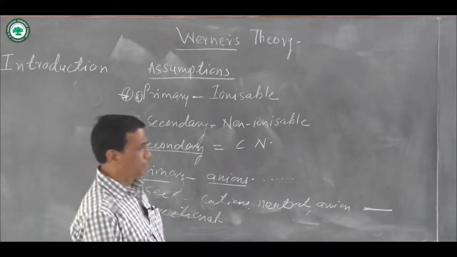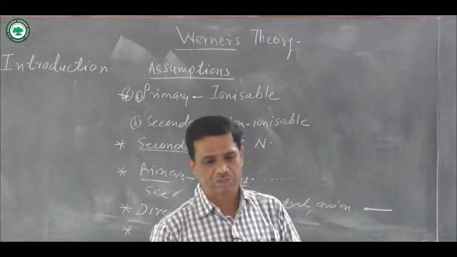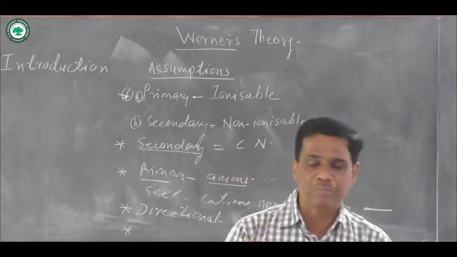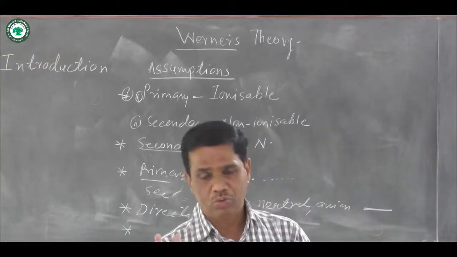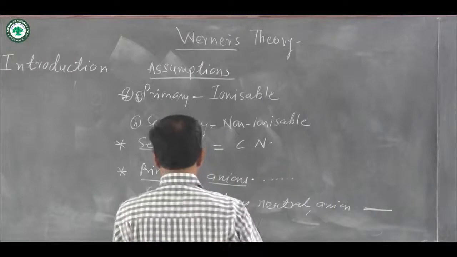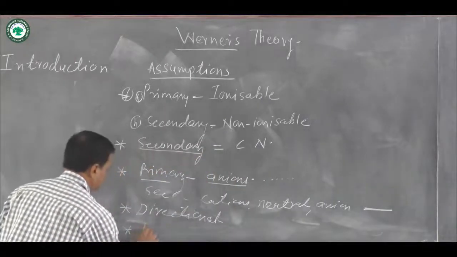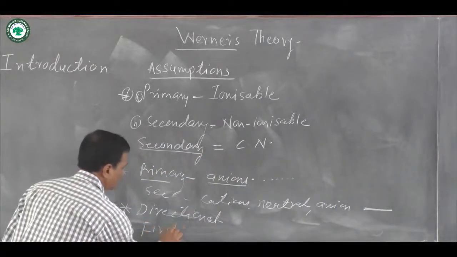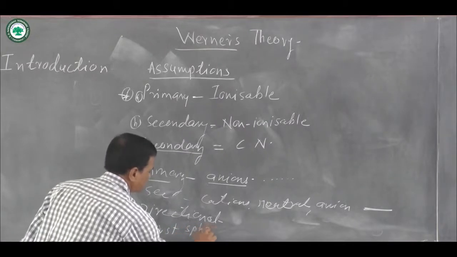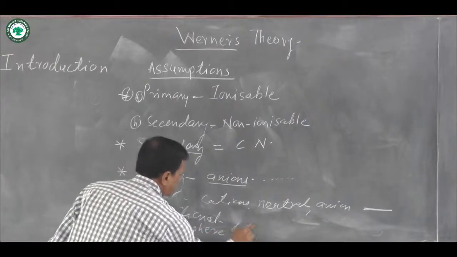And the last, fifth assumption of Werner's theory is that a coordination compound is divided into two spheres: the first sphere and the second sphere.